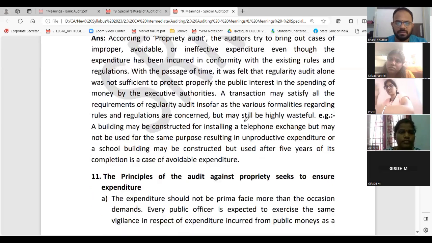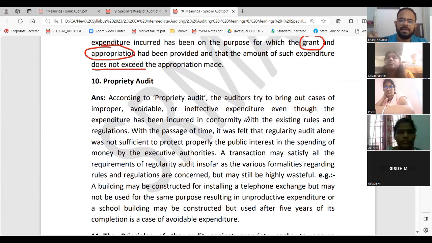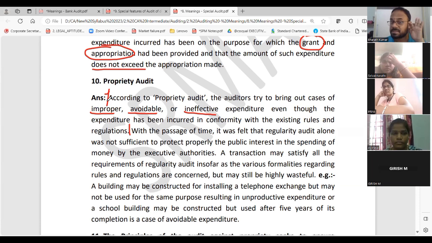Proprietary audit means what? This 10th and 11th question is based on proprietary audit. Okay, so we will cover this. First, I will read this, then I will tell you a story if you don't get it. The auditors try to bring out the cases of improper, avoidable, and ineffective expenditure, even though the expenditure has been incurred in conformity with existing rules and regulations. Are you understanding what I'm saying? See, you have done everything as per rules and regulations. But still you found out as a C&AG that something is not done properly.